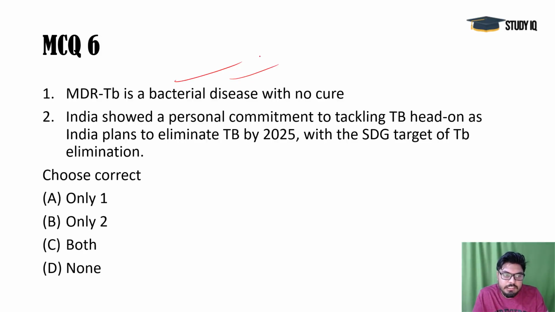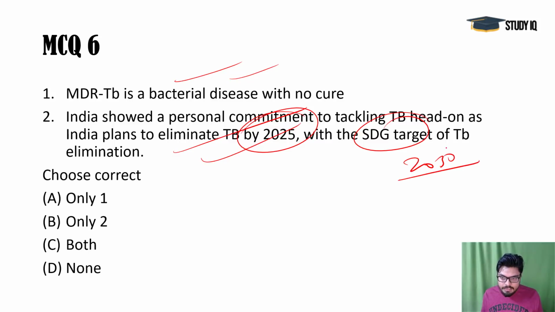TB only. So that's why it becomes much more dangerous, and India is at the focus here because the maximum number of patients are there in countries like India, Pakistan and all, where the urbanization process is very bad, and many poor people are living in unhygienic conditions and in the dens of poverty. So India showed a personal commitment to tackling TB head on, as India plans to eliminate TB by 2025. That's a correct goal, but it is 5 years earlier than the SDG target of 2030. SDGs are ending in 2030 and TB is a very important goal there.